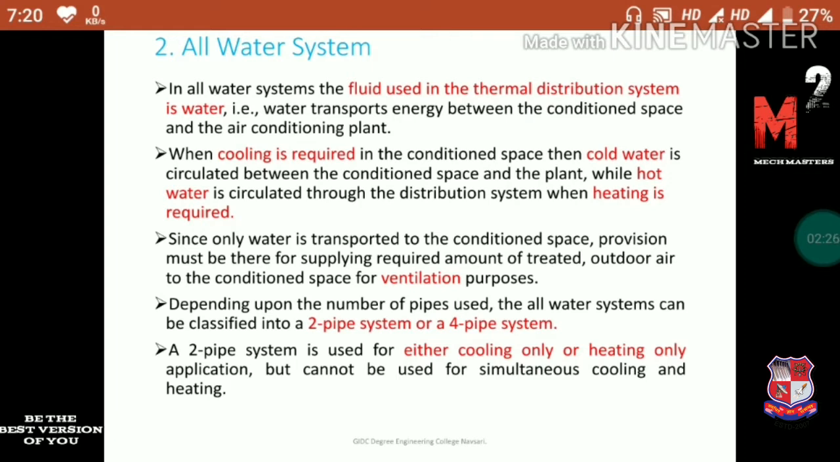Depending upon the number of pipes used, the all water system can be classified into two pipe system or four pipe system. If we use two pipes, then it's called the two pipe system, and if we use four pipes, then it's called the four pipe system. In two pipe system, one pipe is used for the supply and the second pipe is used for the return water. The two pipe system is used for either cooling only or heating only application, but cannot be used for simultaneous cooling and heating. Simultaneous heating and cooling is not possible in two pipe system.